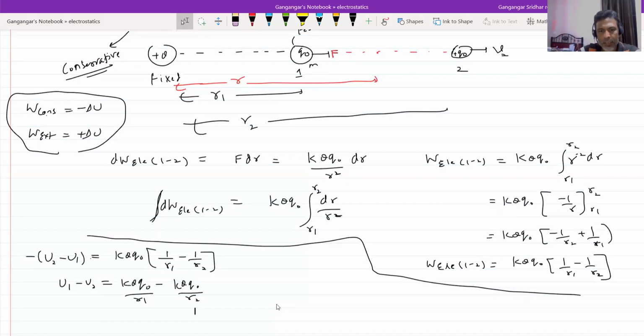Okay, let's substitute a few things. Let R1 equal R and R2 tend to infinity.